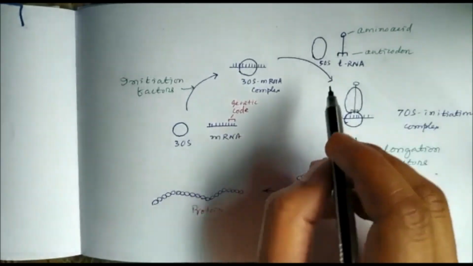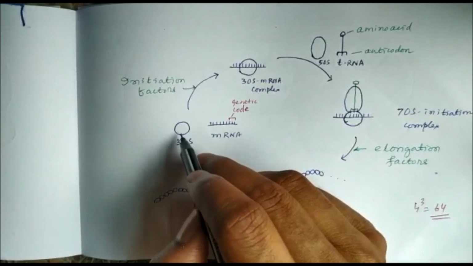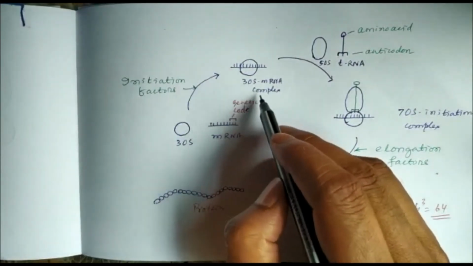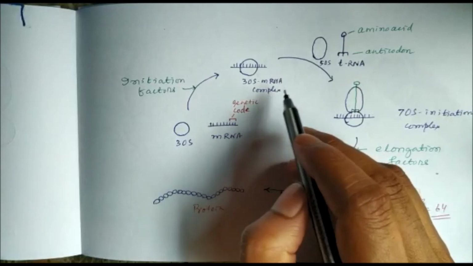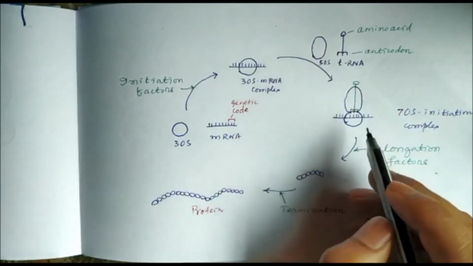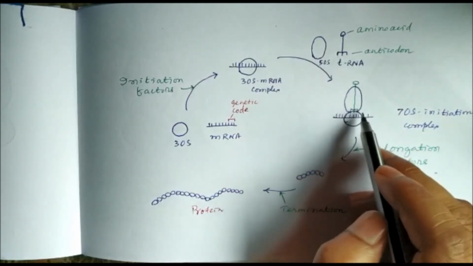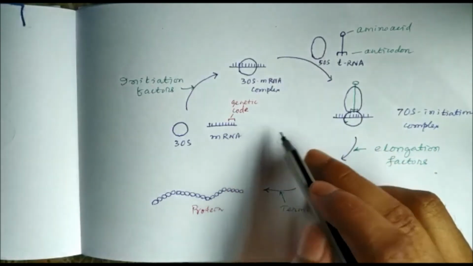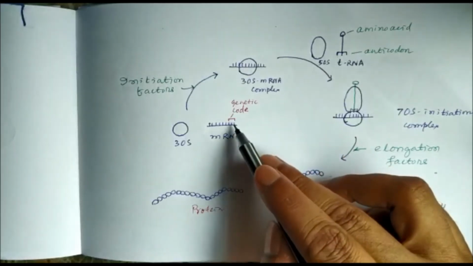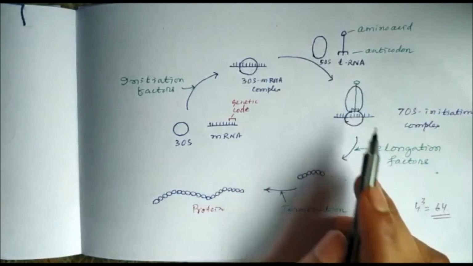Then what happens is that the messenger RNA binds to the 30S subunit, forming the 30S messenger RNA complex. Then the tRNA binds to the 50S subunit, and the anticodon of tRNA recognizes the codon of messenger RNA, and that amino acid is provided by the tRNA.